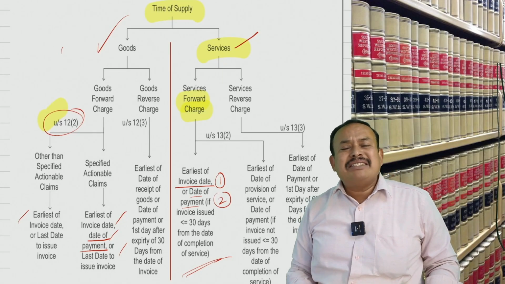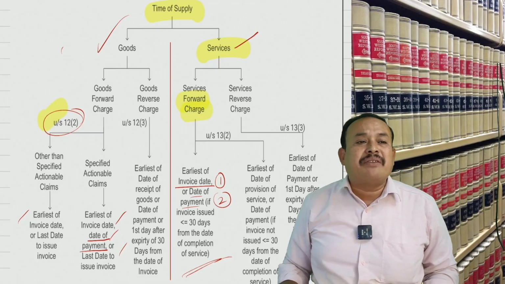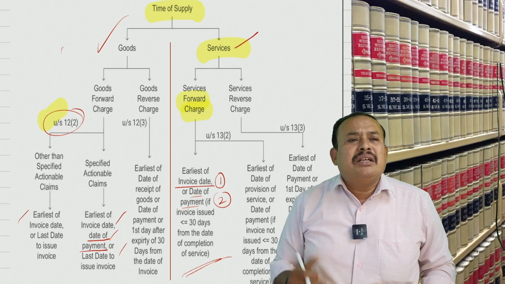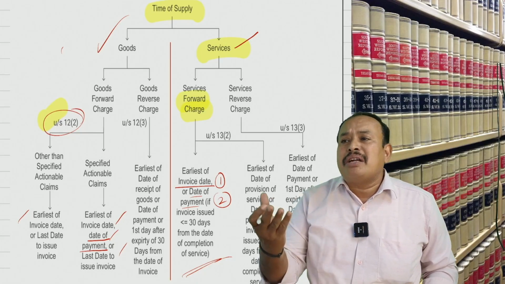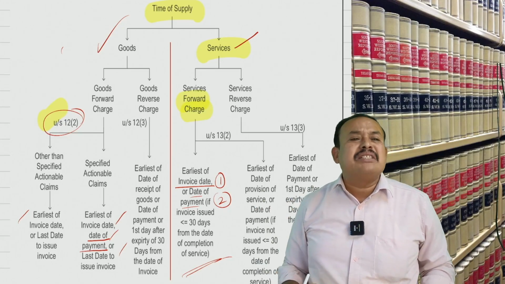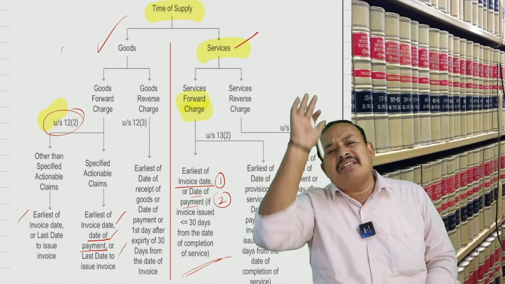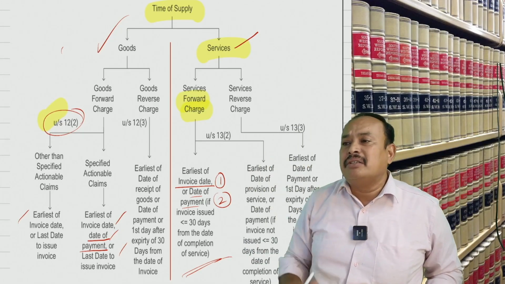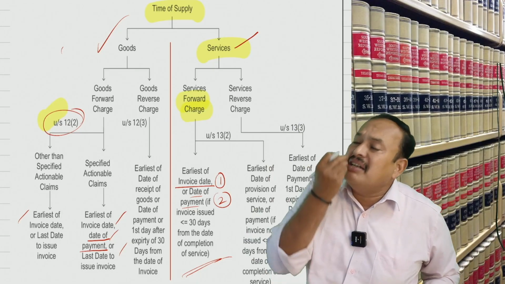Sir, the invoice was not issued within 30 days from the date of completion of supply of service. Why? What happened? Sir, my supplier of service is so busy. A chartered accountant, cost accountant, company, they are very busy, sir. They provided the services and completed the services, sir. When? On 31st December 2024 itself it was completed, sir. Till now, 14th April 2025, they have not issued the invoice.